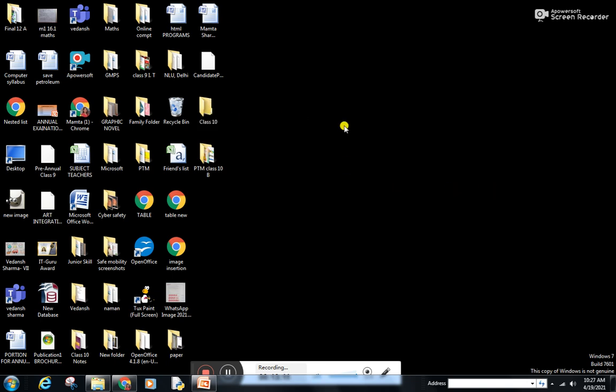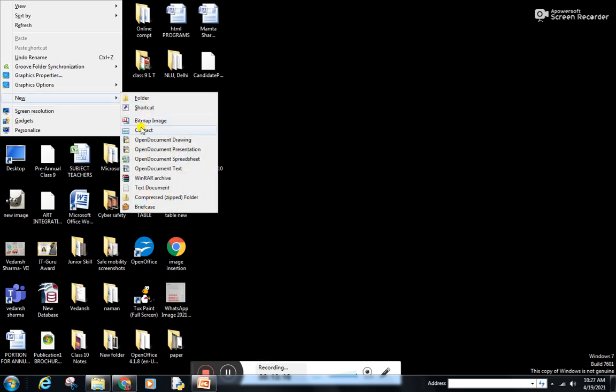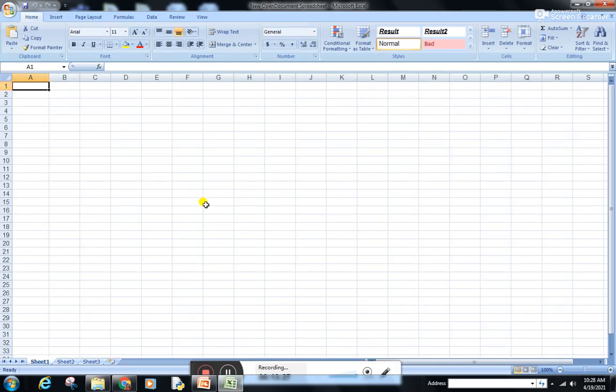For that you need to right click anywhere on the desktop, and when you click on New, different kinds of file formats are available to you. Suppose you want to open a spreadsheet document, you click on this and the file will be opened. Okay, so you can save your content. Suppose this is the class 10 file I am making, and the subject is employability skills. Okay, so this is a file which we have created.